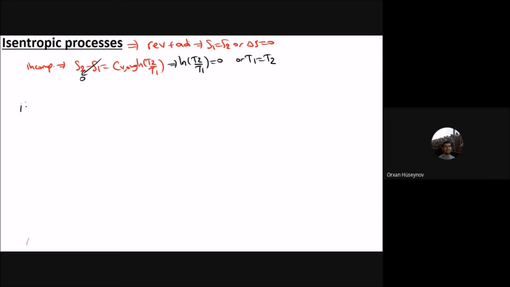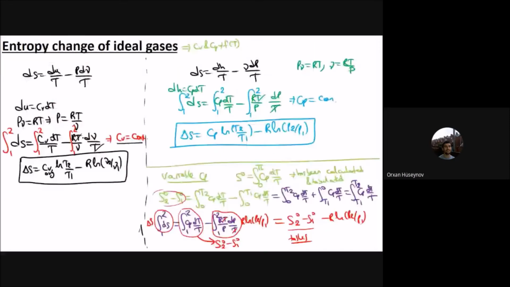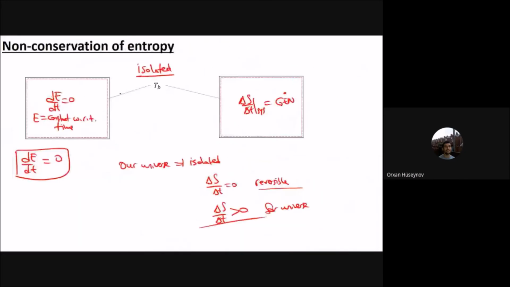Now comes the ideal gases. For ideal gases, I have two relationships, one for C_v and one for C_p. Let's first write the C_v one.